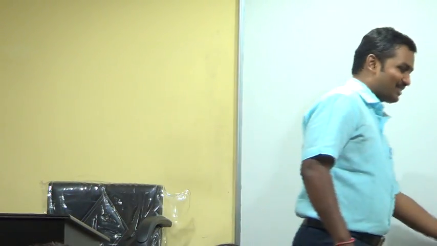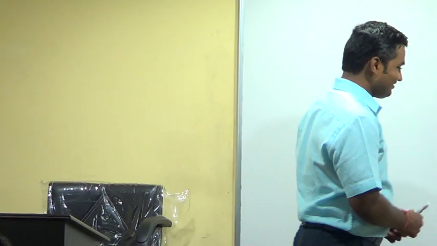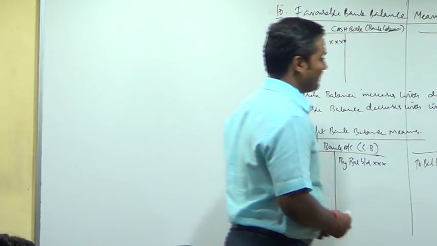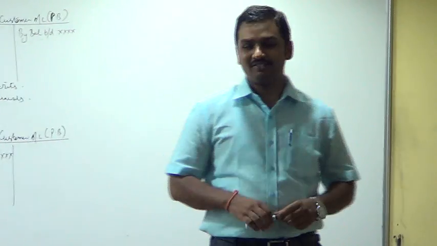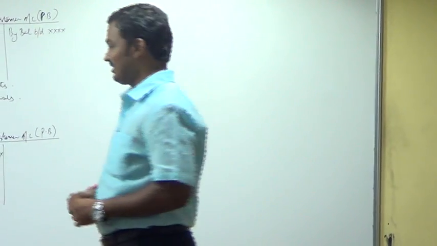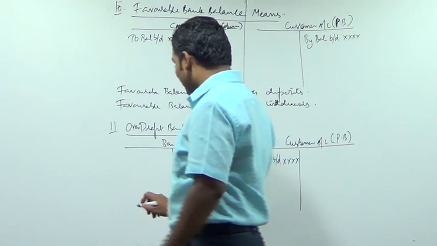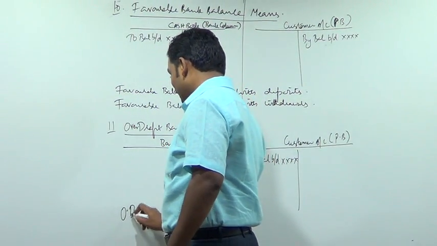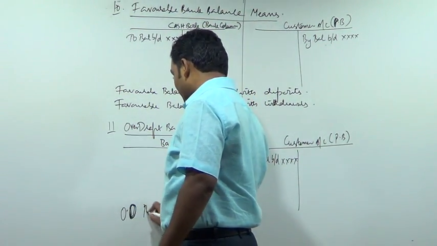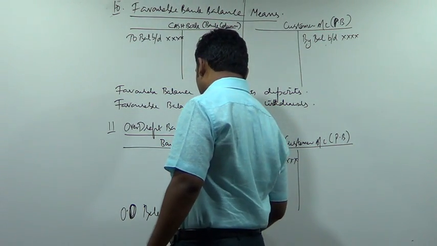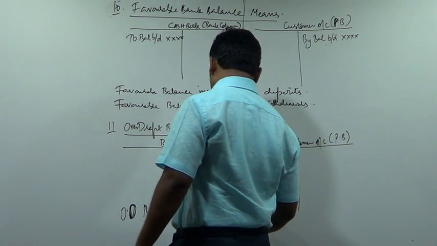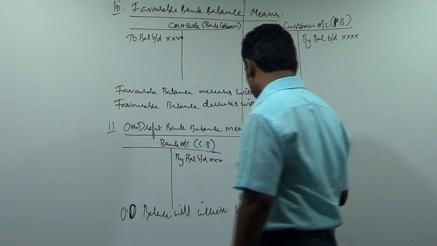Now below this you write first of all 2 rules. Write down. Overdraft balance will increase with withdrawals.